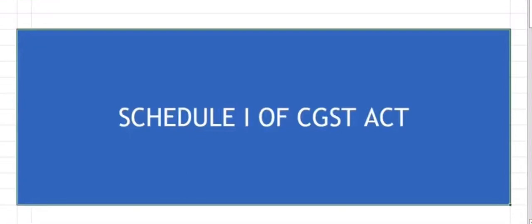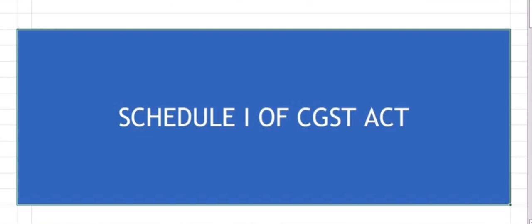In this video, we are going to discuss Schedule 1 of the CGST Act. What is Schedule 1? Schedule 1 has a list of activities which can be classifiable as supply even if made without consideration. Section 7 has a few mandatory ingredients to classify some transaction as a supply. One of such mandatory ingredients is consideration. Without consideration, there cannot generally be any supply.